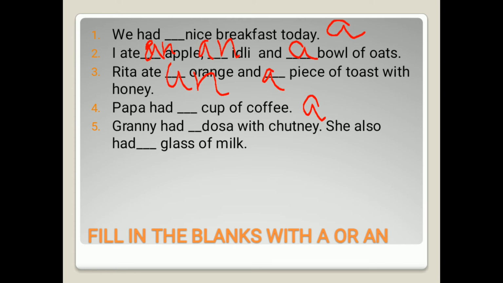Granny had dash dosa with chutney. A dosa, d, a dosa. She also had a glass of milk. A glass of milk, why? Because glass is starting with g, that is a consonant. So in this way we use the articles a and an. Let me repeat, a is for consonant and consonant sounds, and an is for vowel and vowel sounds.